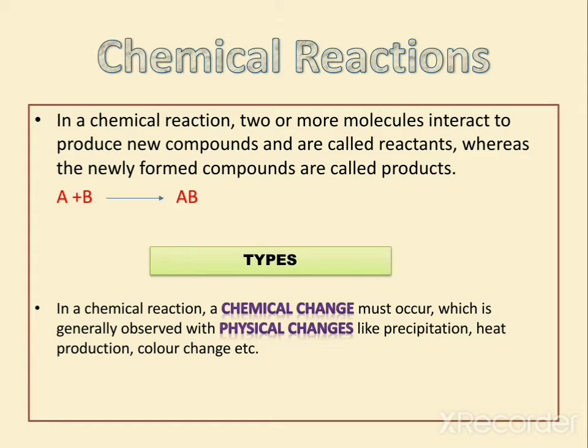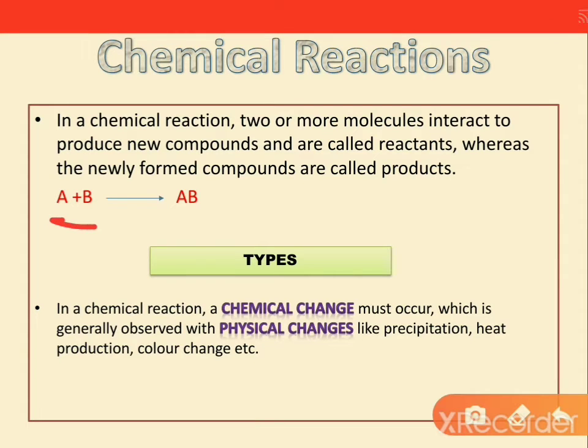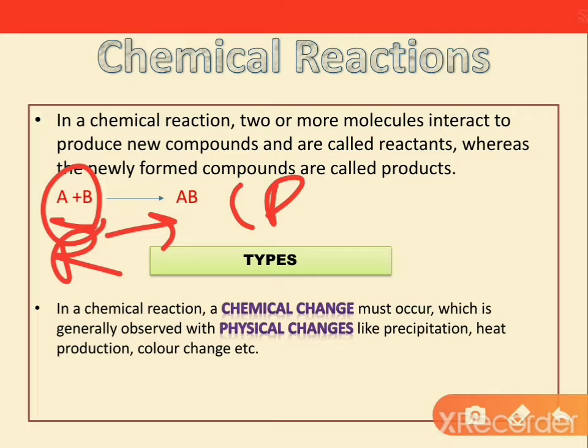In a chemical reaction, two or more molecules interact and produce a new compound. They are called reactants, whereas the newly formed compound is called the product. As visible on your screen, A plus B combine together to give AB, and AB is the product, and A plus B is the reactant. Now we have types of chemical reactions. Basically we have two types.